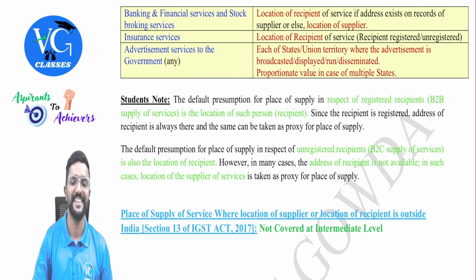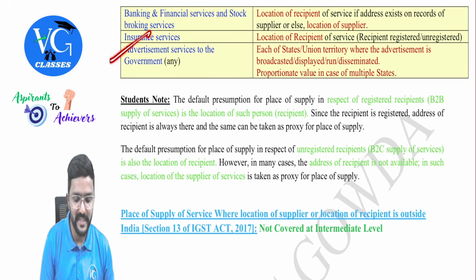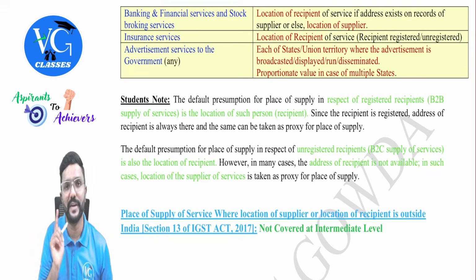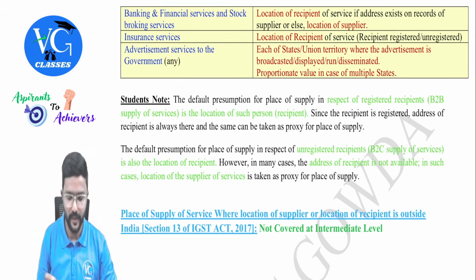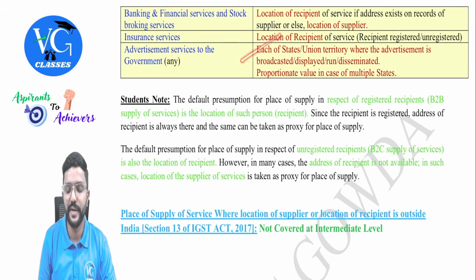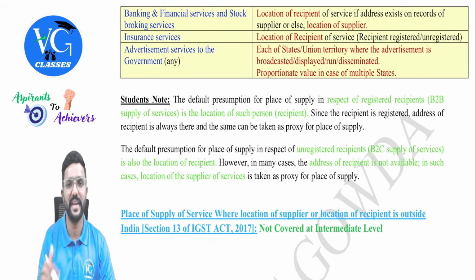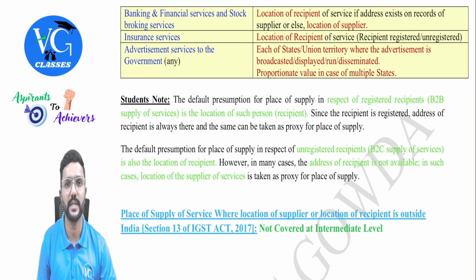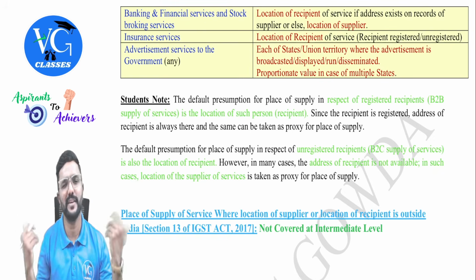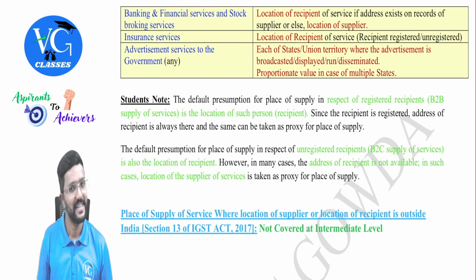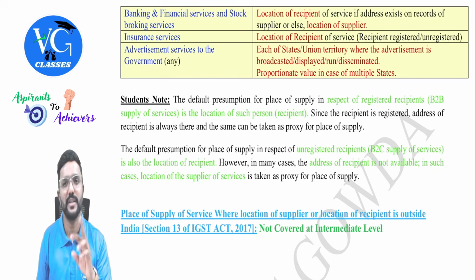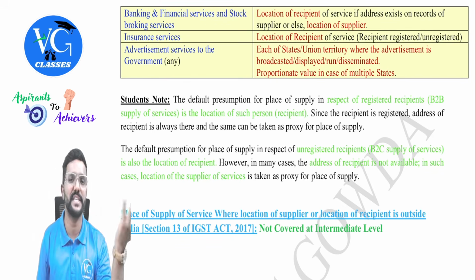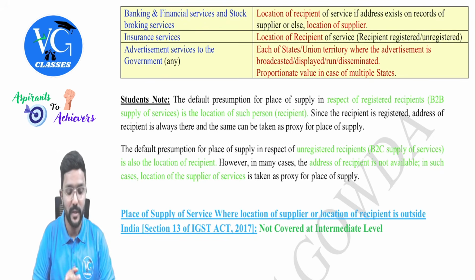Next, advertising services to government, which means the recipient is the government, whether central or state. Each of the states or union territories where the advertisement is broadcasted, displayed, run, or disseminated, that is wherever it is telecasted. If it is in multiple states, we need to take proportionate value as per the contract or agreement. If that is not there, then as usual rules, based on the number of internet subscribers in each state. Please be careful.